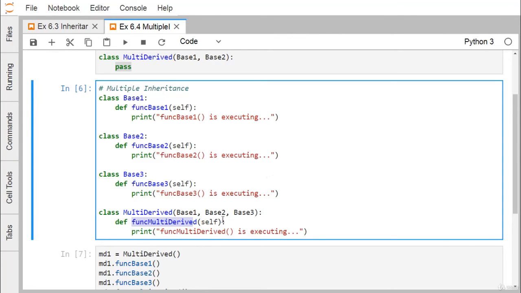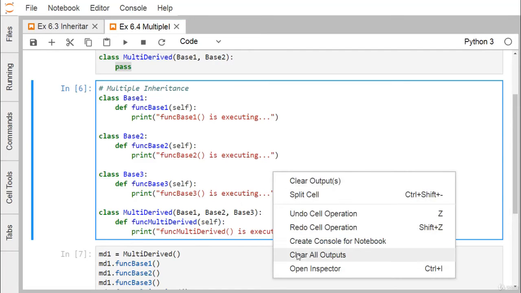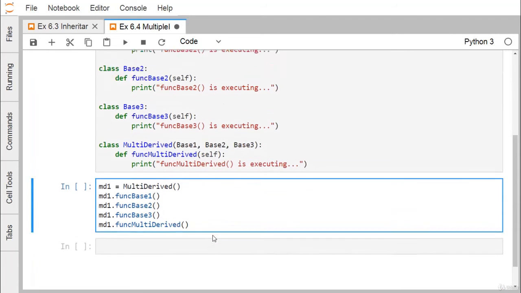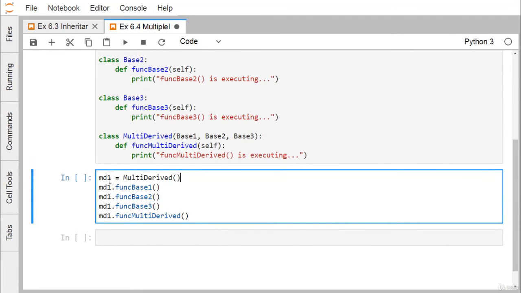So now let us go for our object declaration under this multi derived. MD1 is the object name, a multi derived object under the class multi derived. So we have called this multi derived constructor, and this object has been defined and instantiated.